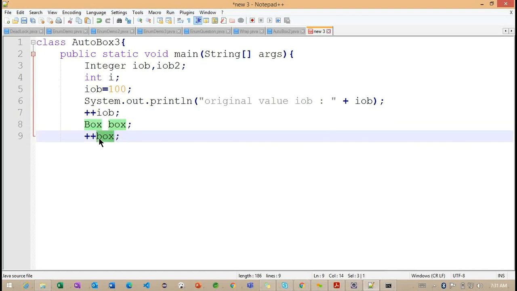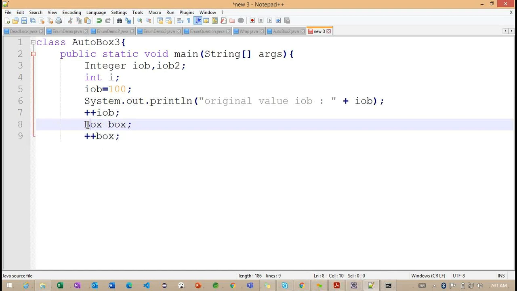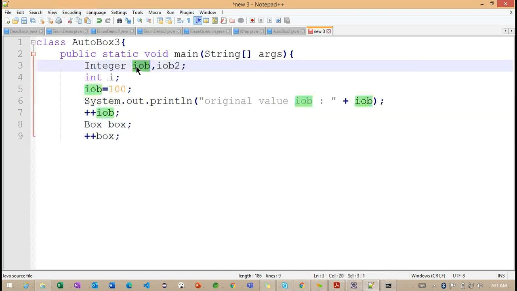Because in the previous sections we already identified that whenever I print this particular box here, it will give you the reference of this Box class. Same way we can think here, because this is also a reference, because it is an object class. The object class will have only references, which we already identified.